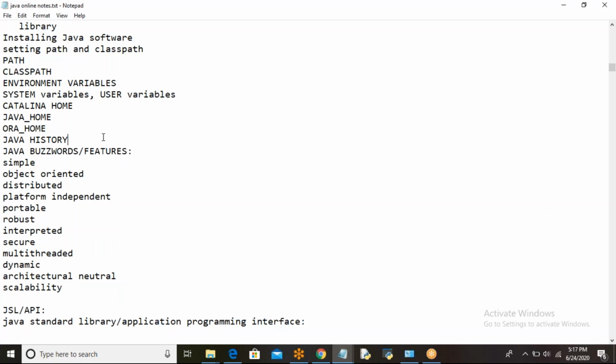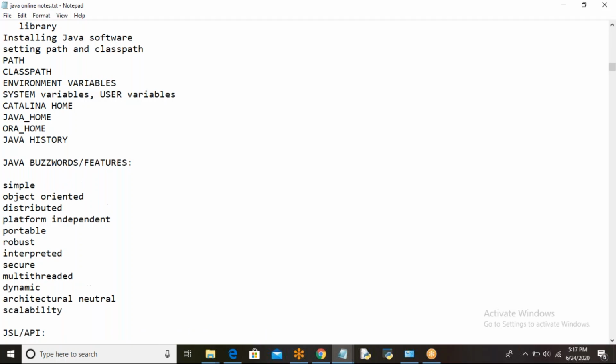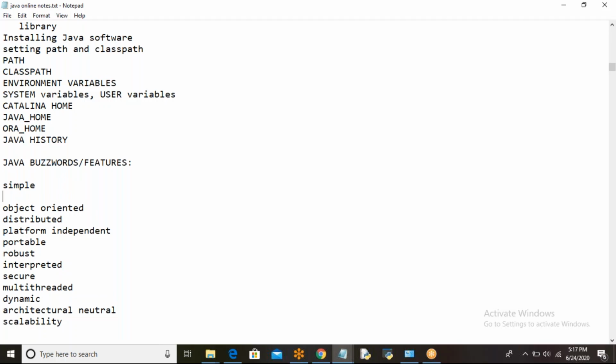Java buzzwords or Java features. Got it? The first one is simple. Java is a simple programming language and it is a very easy language to learn. First point is what? Java is a very simple programming language.